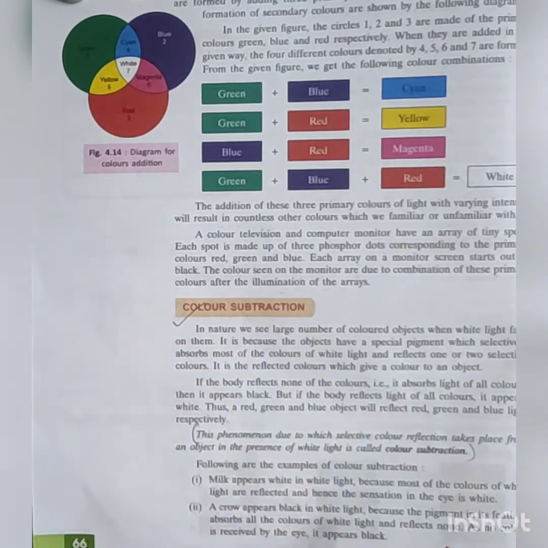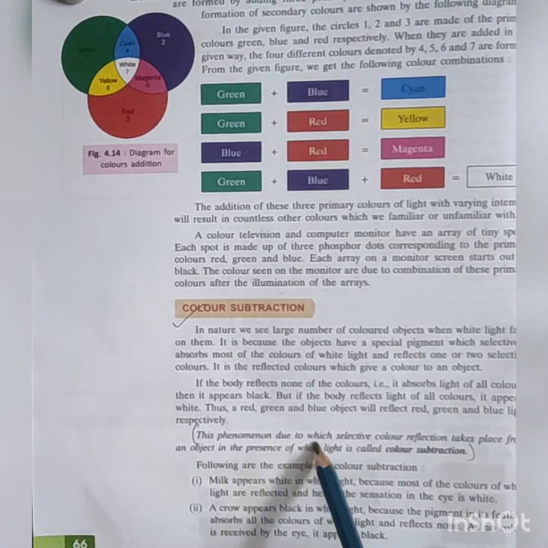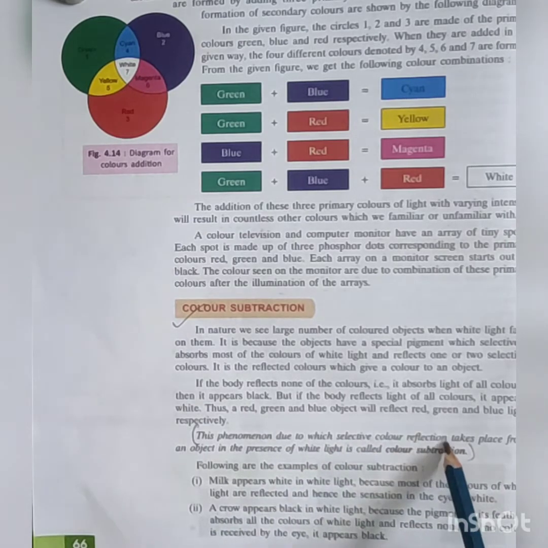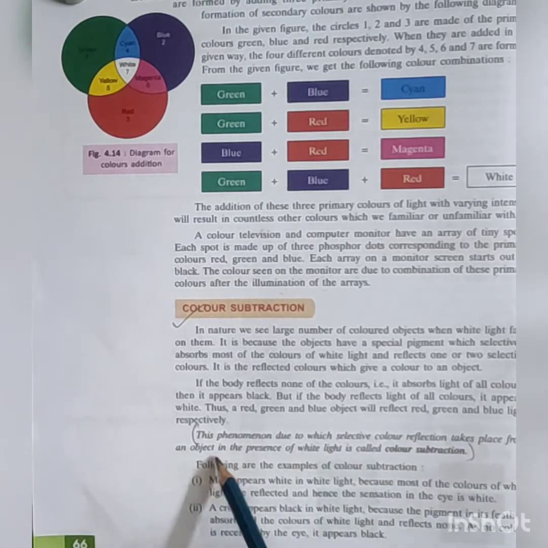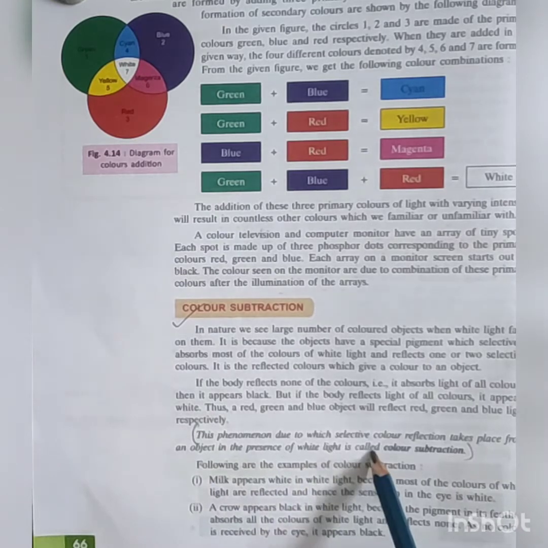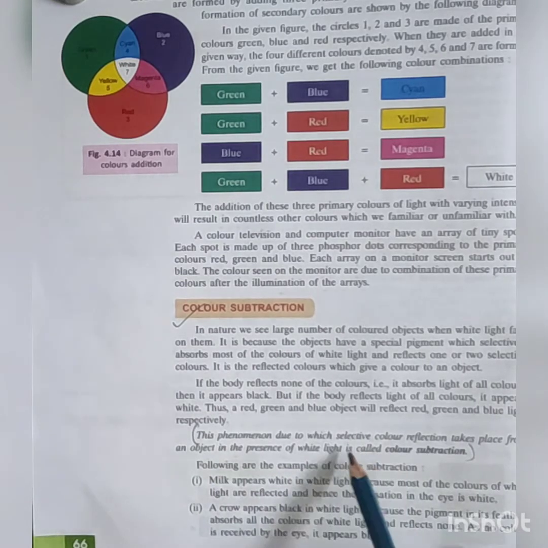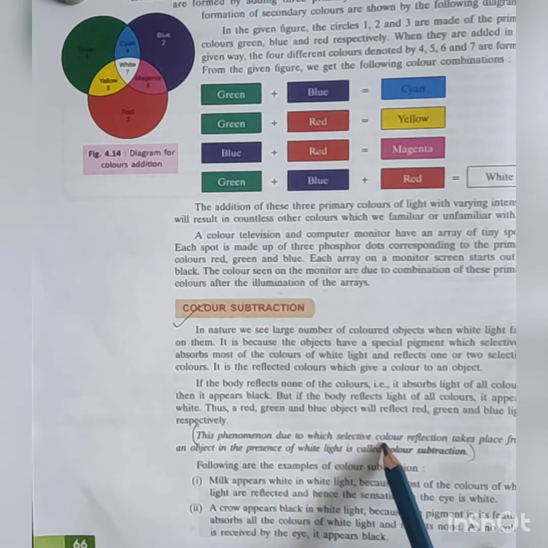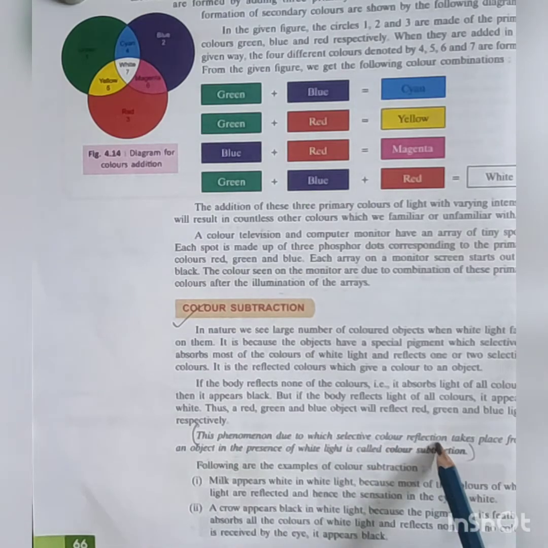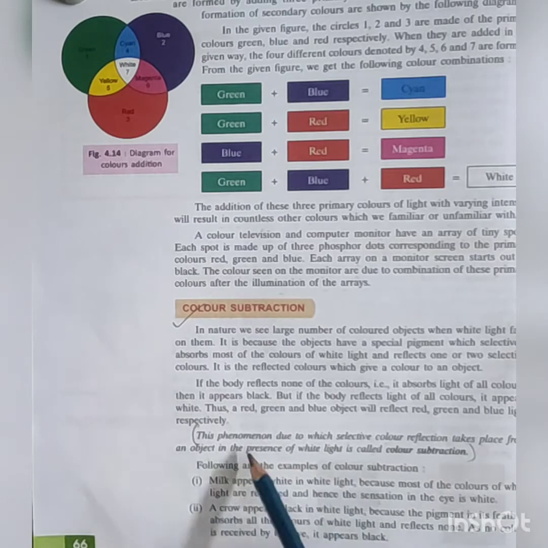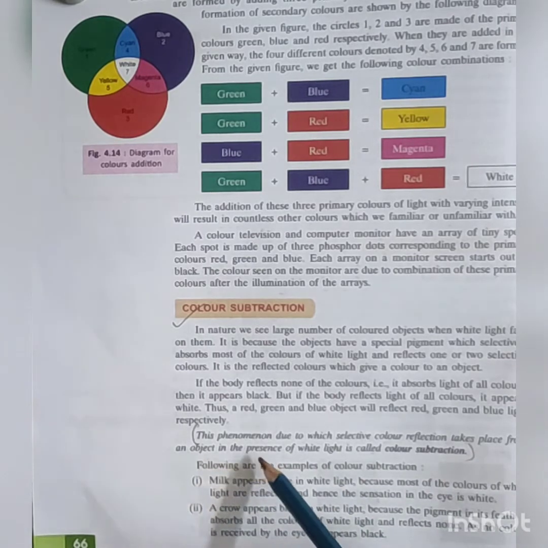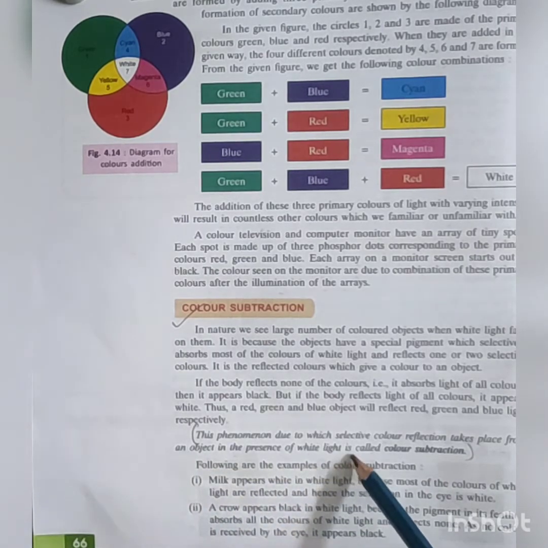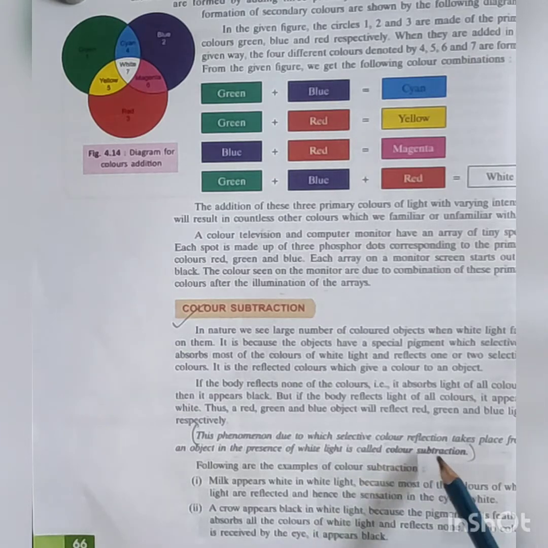Next is color subtraction. What is it? The phenomenon due to which selective color reflection takes place from an object in the presence of white light is called color subtraction.